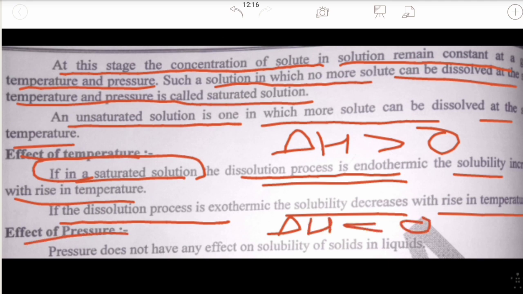Effect of pressure: pressure does not have any significant effect on the solubility of solids in liquids. This is because solids and liquids are highly incompressible. Have you ever seen solids getting compressed? No, never. Since they do not get compressed, they remain practically unaffected by changes in pressure.